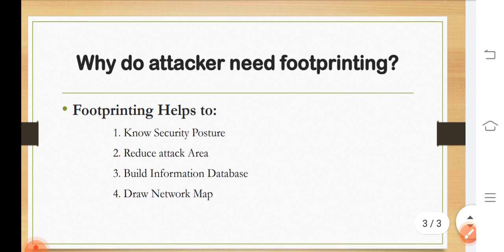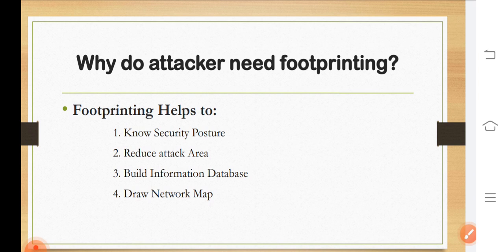Next, why do attackers need footprinting? For an attacker to build a hacking strategy, they need to gather information about the target organization's network so that they can find the easiest way to break into the organization's security perimeter. As mentioned previously, footprinting is the easiest way to gather information about the target organization. This plays a vital role in the hacking process.